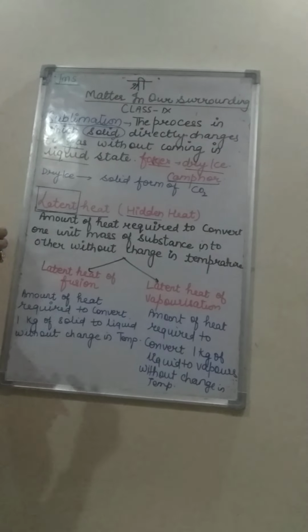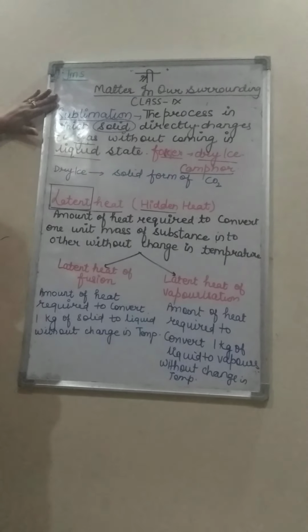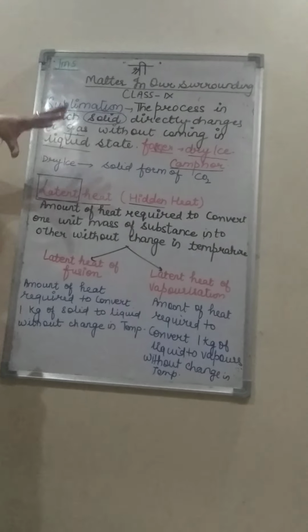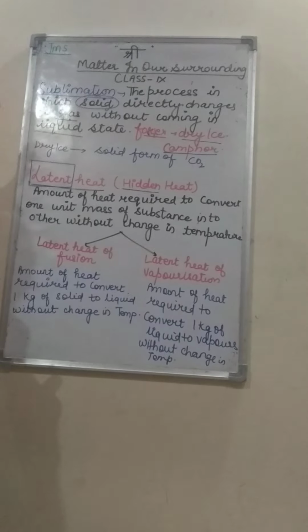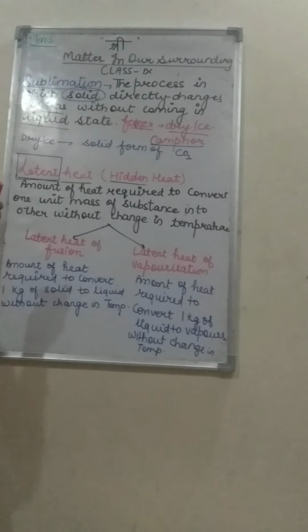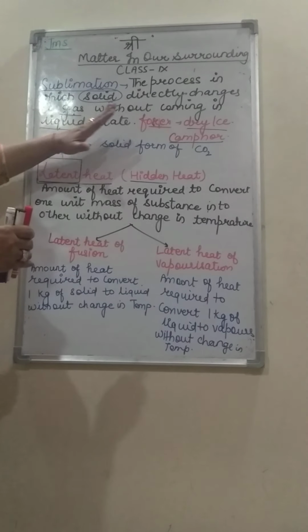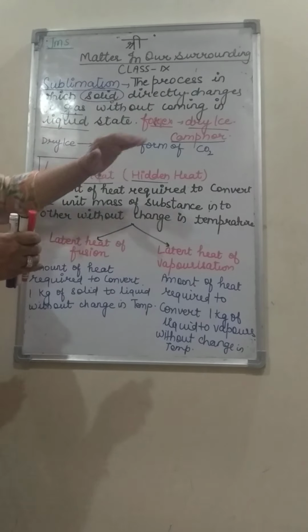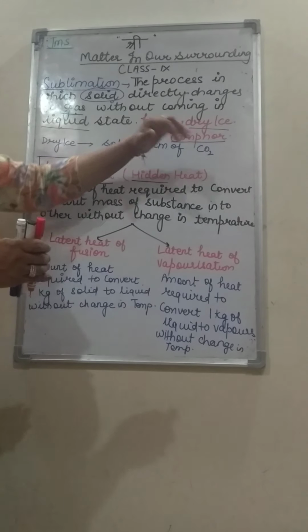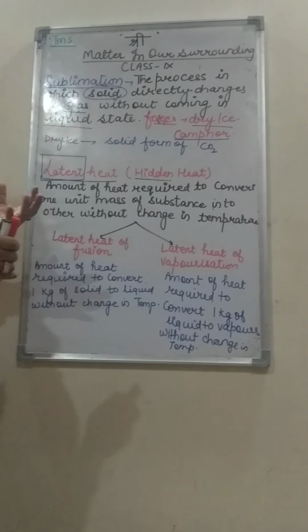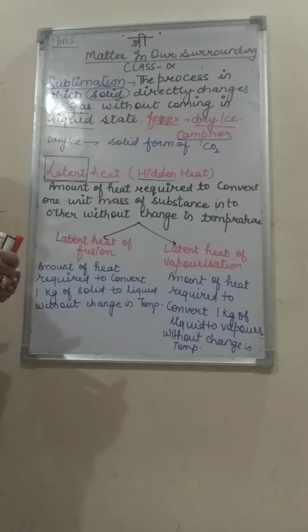Generally the question that is asked is: what is sublimation and 4 things that sublime. So what is sublimation? The process in which solid directly changes to gas without coming in liquid state. 4 things that sublime: dry ice, camphor, naphthalene balls, iodine, etc.